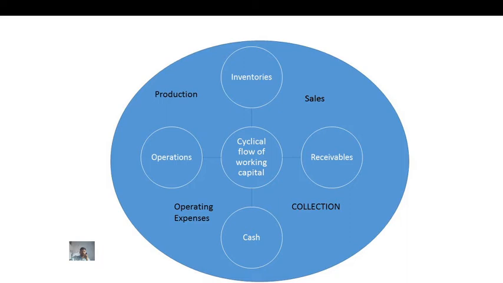If we sell goods on credit, it creates accounts receivable, and when we collect the amount of the credit sale, it is again converted into cash, the same as the initial cash or more than the initial cash. The cash is used for payment of dividend, and the remaining amount is again invested in the business. So this is known as the cyclical flow of working capital.